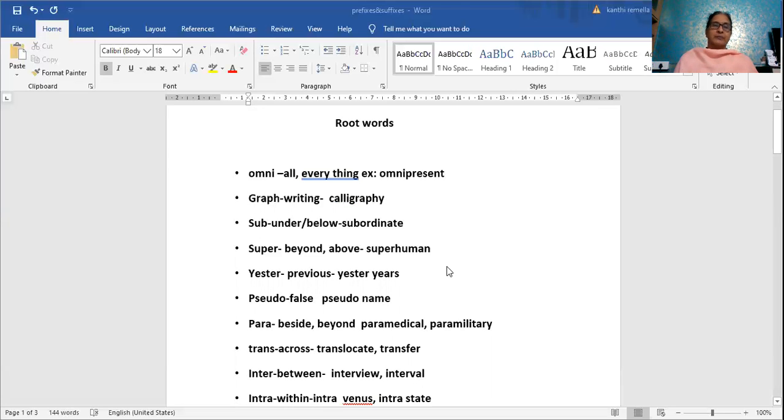Super. We use this word all the time to say something is very good, very excellent. But actually the meaning is beyond, above human level. So we can say superhuman. Super can also mean supersonic, which means very fast. We can use it there also. Supersonic flights are also there.